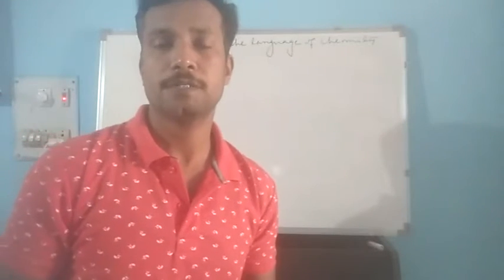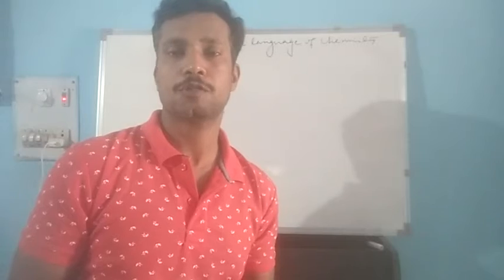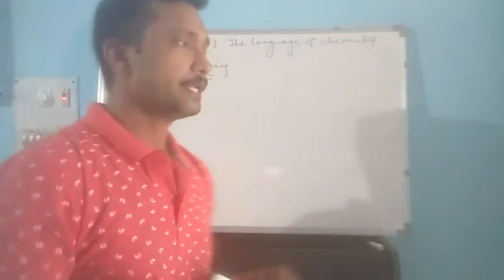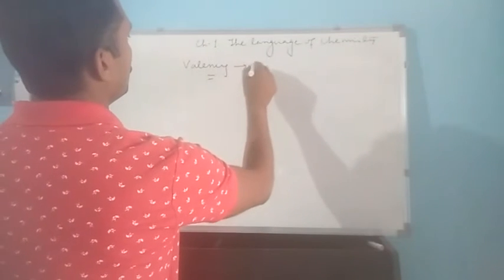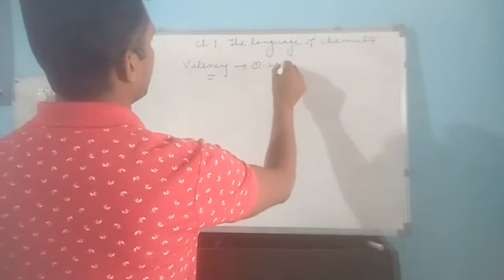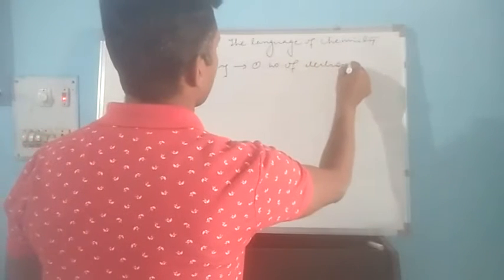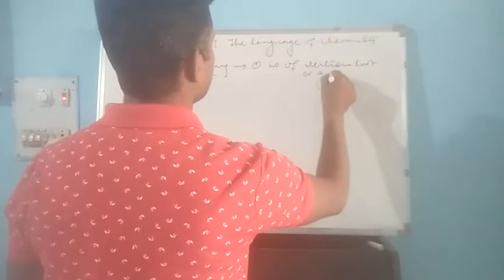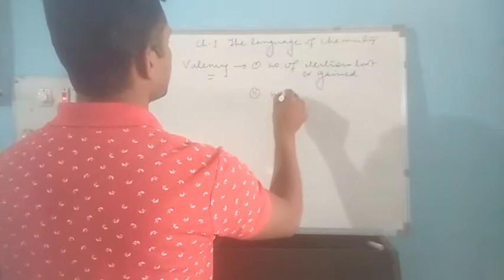Valency. As per the modern definition of valency, it is the number of electrons gained, lost, or shared during any chemical reaction. So valency can be said to be the number of electrons lost or gained, and second, the number of electrons shared.